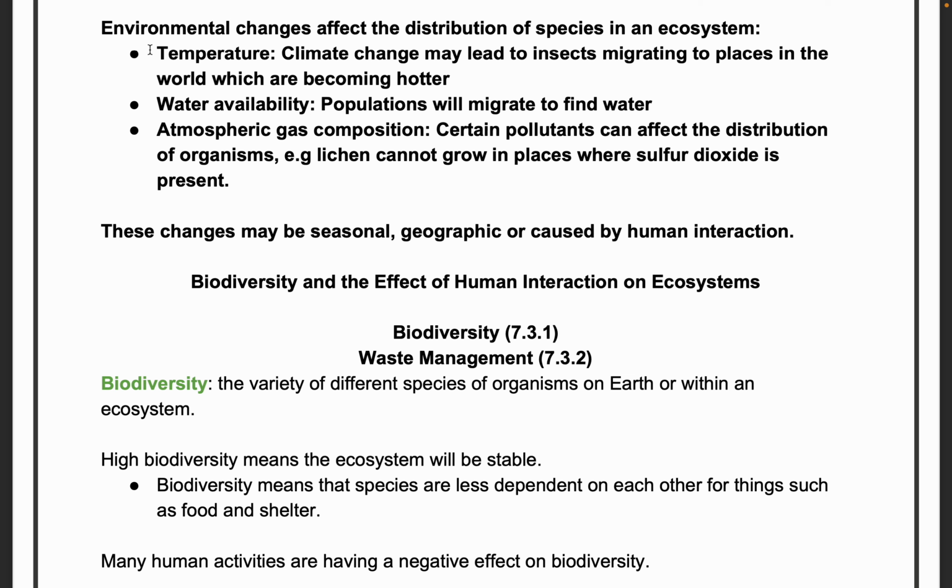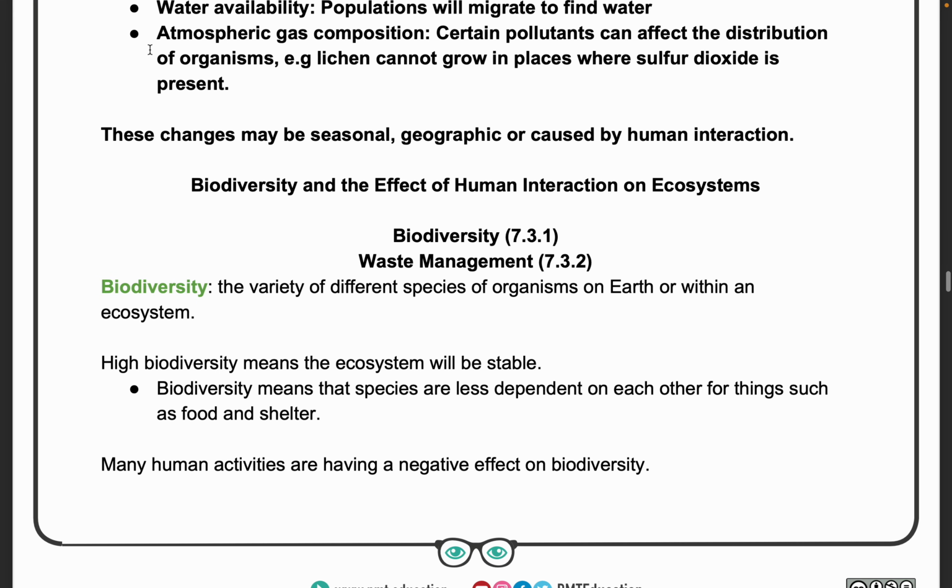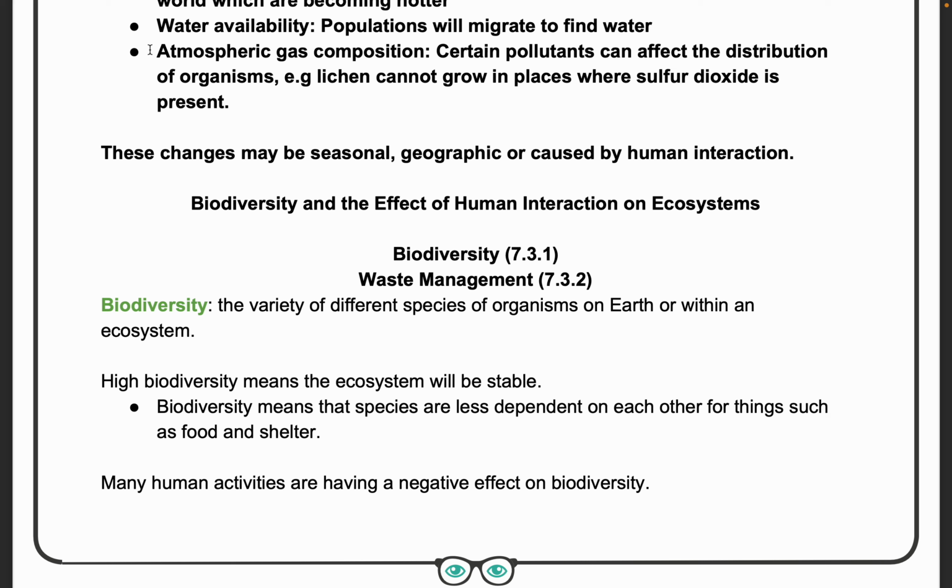And atmospheric gas composition. For example, lichen cannot grow in places where sulfur oxide is present. So whenever sulfur oxide is released or something like that, lichens won't grow. So animals depend upon the atmospheric temperature, atmospheric gas composition and water availability. These changes may be seasonal, geographic or caused by human interaction. Biodiversity and the effect of human interactions on an ecosystem is a very good topic.